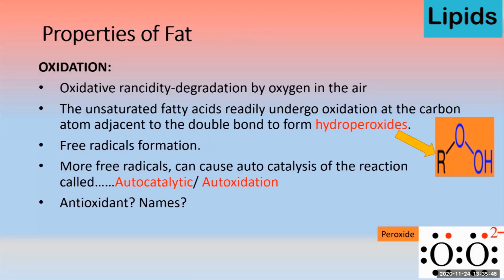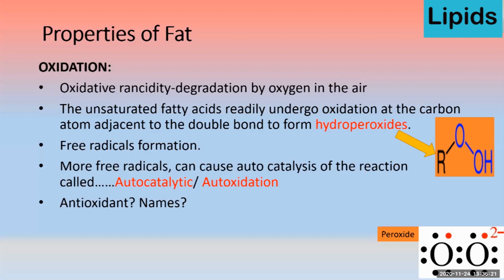Then comes oxidation. Oxidative rancidity is the degradation by oxygen in the air. The unsaturated fatty acids readily undergo oxidation at the carbon atom adjacent to the double bond to form hydroperoxides. There is a formation of free radicals. More free radicals can cause autocatalysis of the reaction. So such a reaction is known as autocatalytic or auto-oxidation.